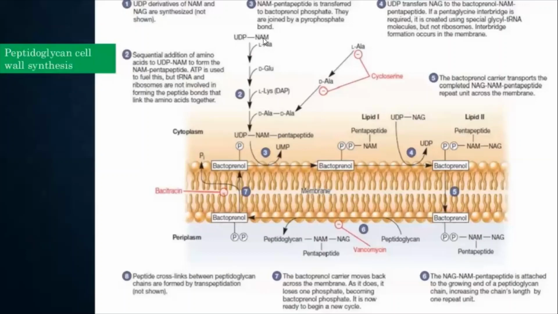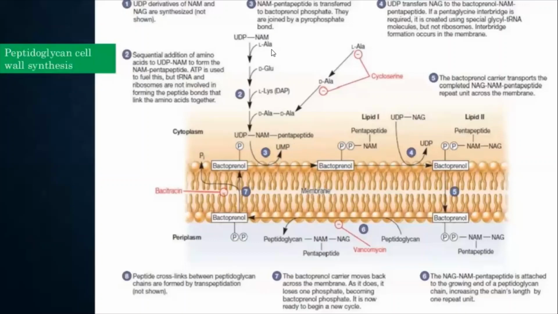Now why are NAM and NAG not coming directly? Because if they are kept free, they are very reactive. They might form covalent bonds with the other molecules present. That's why UDP as a base is present, in order to provide NAM and NAG molecules towards the cell wall synthesis. So NAM has the first alanine, glutamic acid, lysine, and 2 molecules of D-alanine. These 3 and these 2 make 5. So UDP-NAM pentapeptide is formed.